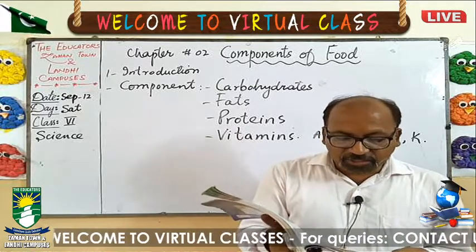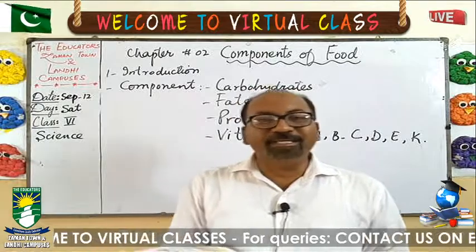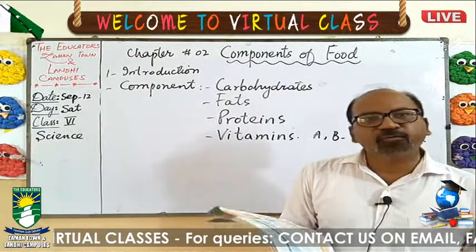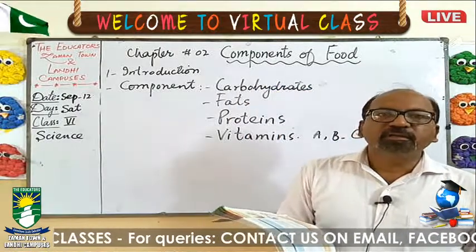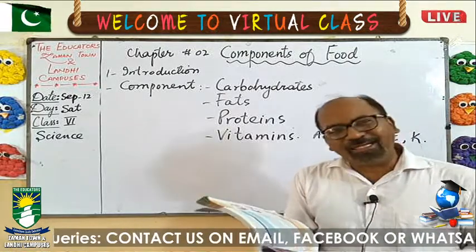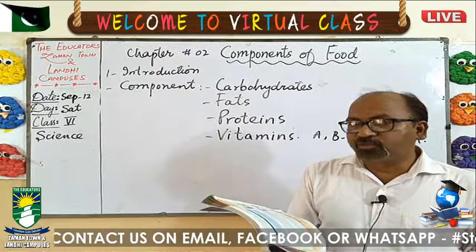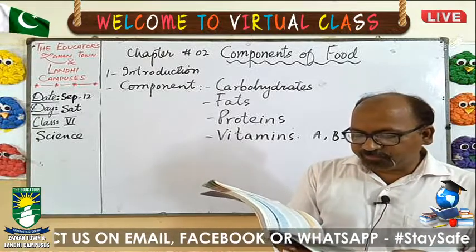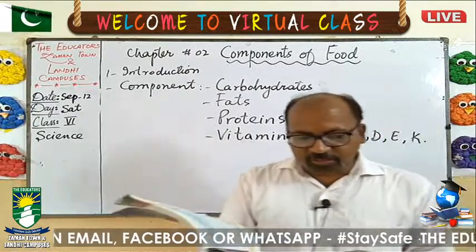Vitamins protect our body from diseases. As we have discussed, food components save us from diseases. So these are the vitamins present in these components, and they save us from diseases. Let's learn about them in detail.